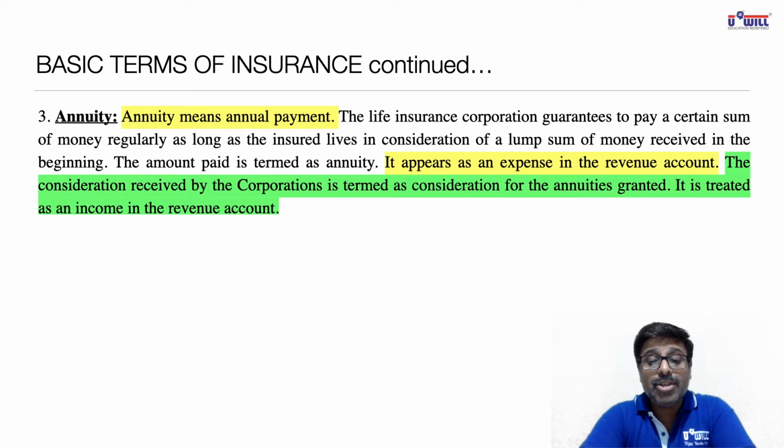The life insurance corporation or company guarantees to pay a certain sum of money regularly as long as the insured lives, in consideration of a lump sum of money received in the beginning. The amount paid is termed as annuity. Before I read it further, all of you look at this short video to understand the concept of annuity.